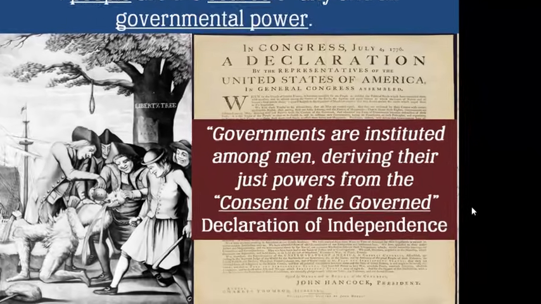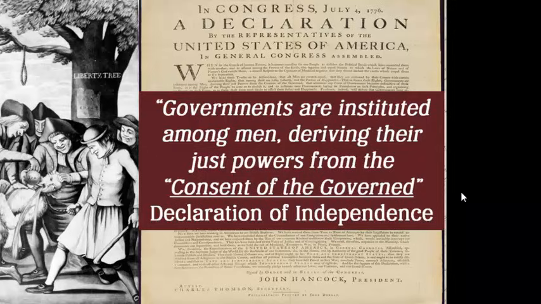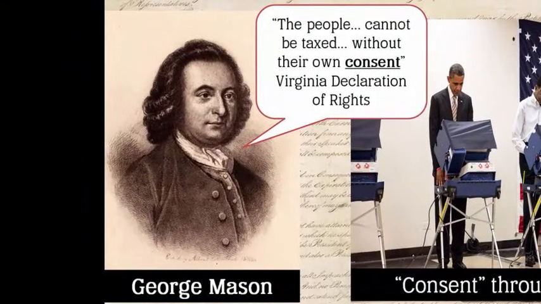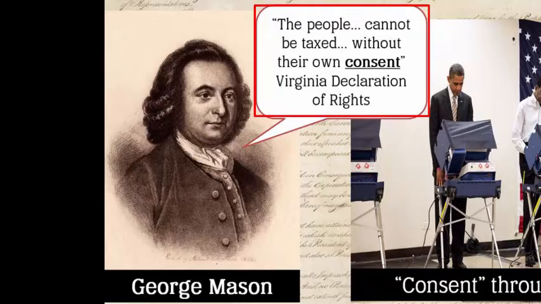The idea of consent of the governed was written into the Declaration of Independence, the document creating the United States of America, when Thomas Jefferson wrote that, quote, "Governments are instituted among men, deriving their just powers from the consent of the governed," unquote. This principle can also be found in George Mason's words in the Virginia Declaration of Rights, when he states that the people cannot be taxed without their own consent.